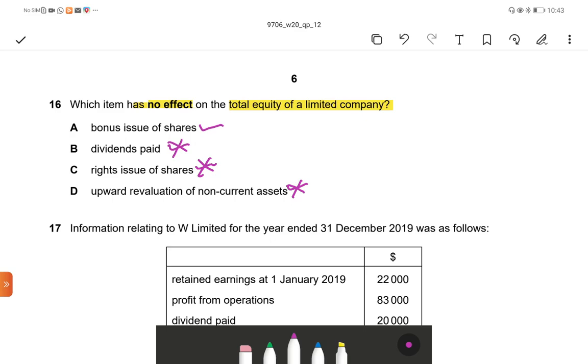But bonus issue of share means the company issues fully paid up shares to the existing ordinary shareholders. The capital will increase and the money will be adjusted from reserves and surplus. So capital amount will increase, reserves and other surplus will decrease by the same amount. So it will not bring any changes in the equity of the limited company. Correct answer is E.